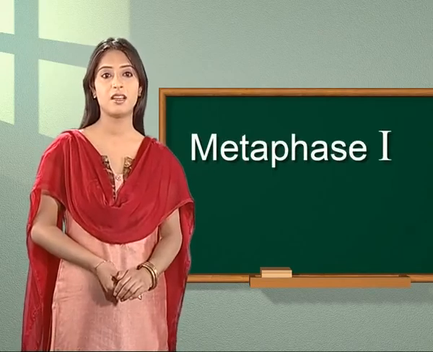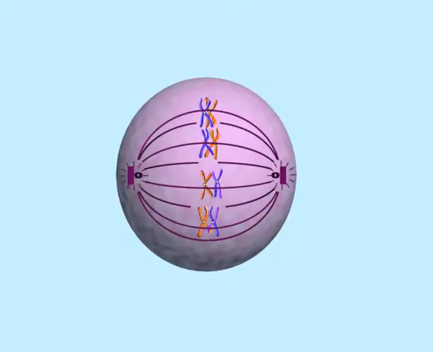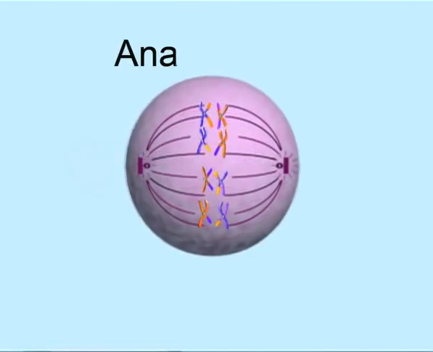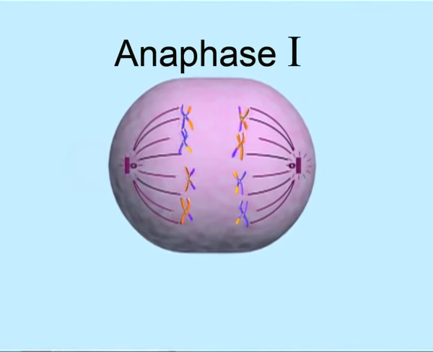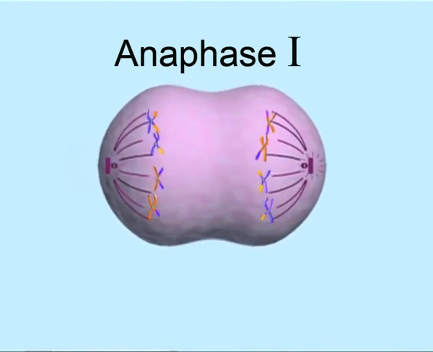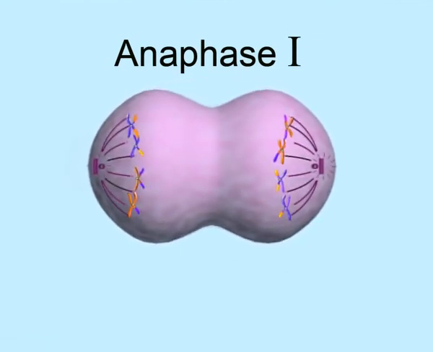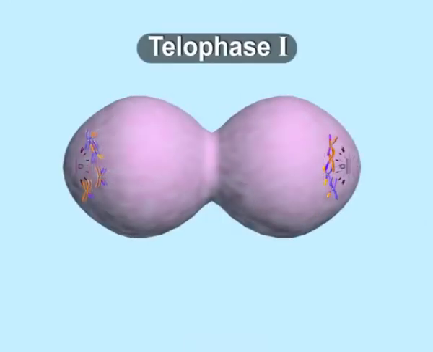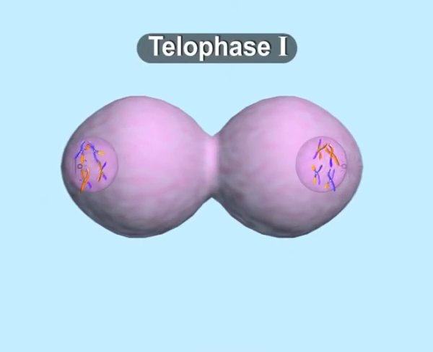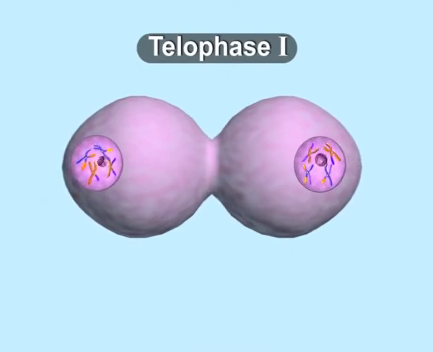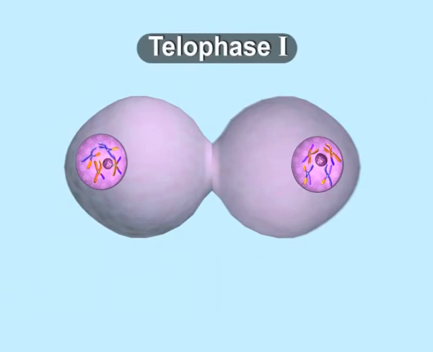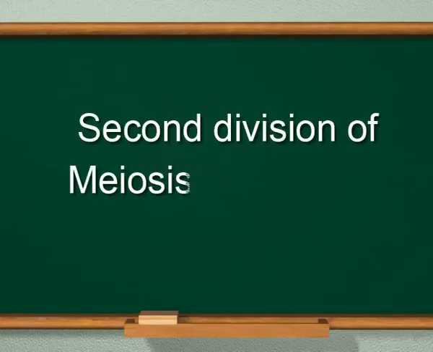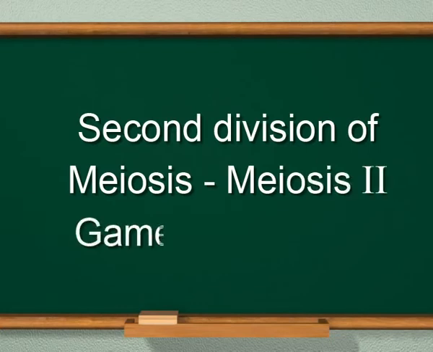Metaphase 1. Homologous chromosomes align at the equatorial plate. Anaphase 1. Homologous pairs separate with sister chromatids remaining together. Telophase 1. Two daughter cells are formed with each daughter cell containing only one chromosome of the homologous pair. Second division of meiosis, meiosis 2, gamete formation.